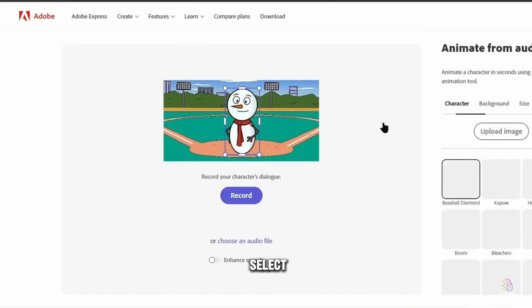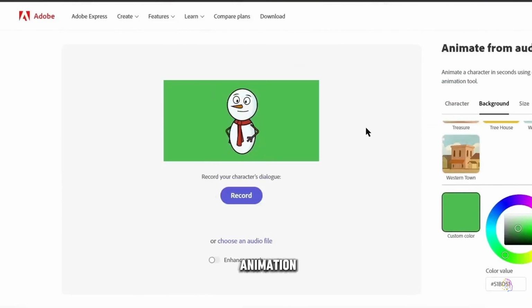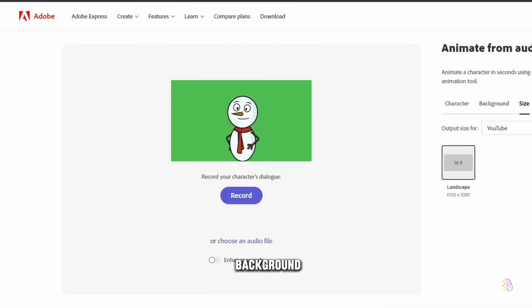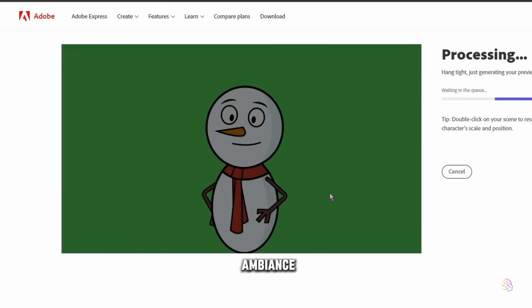Next, we'll select an appropriate background for our animation. We'll be able to choose from a range of custom colors or upload our own background image to create the perfect ambiance for our video. Once our animated character and background are ready, we'll import the audio files we generated in the previous step.